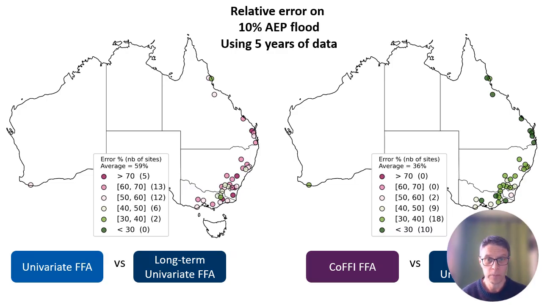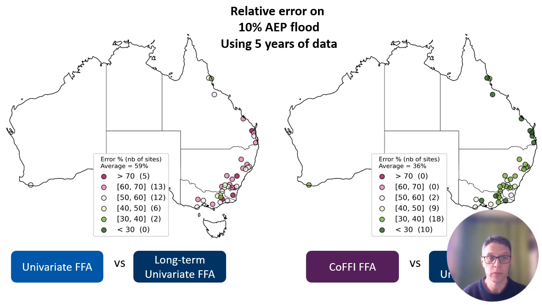And if we compare the performance of the two, we selected 39 stations in Australia with the longest possible record in the country. We derive a reference distribution using all the data at the site, and then compare the performance when we apply univariate and COFFEE on a very short 5 years randomly selected data set.